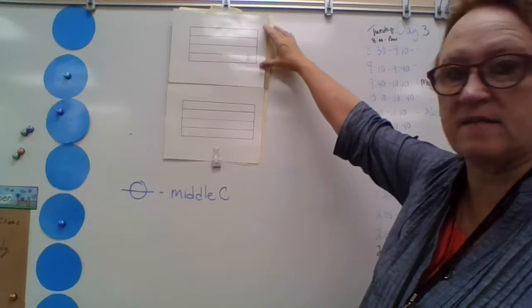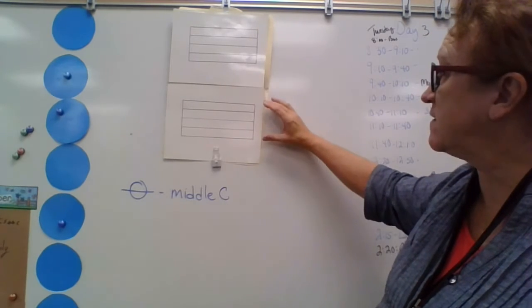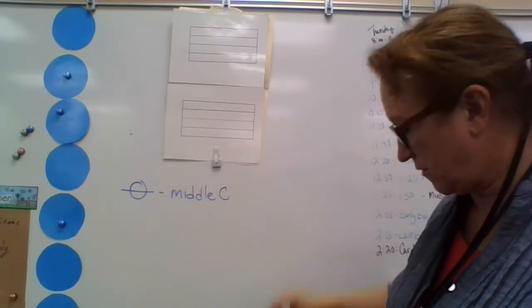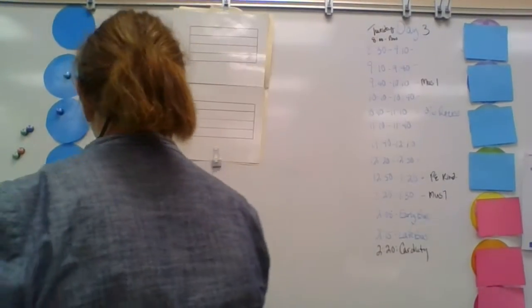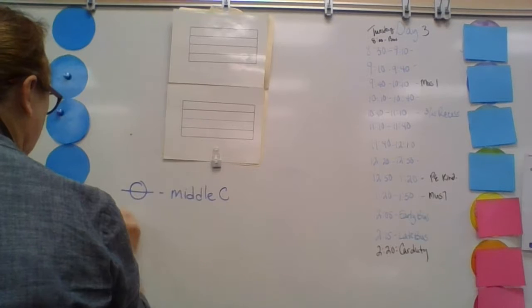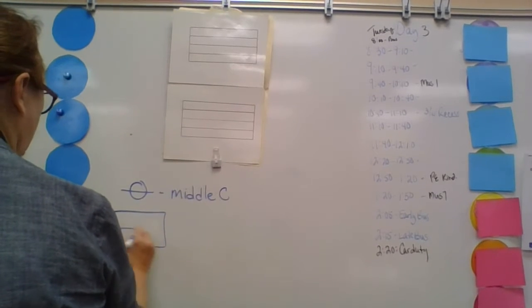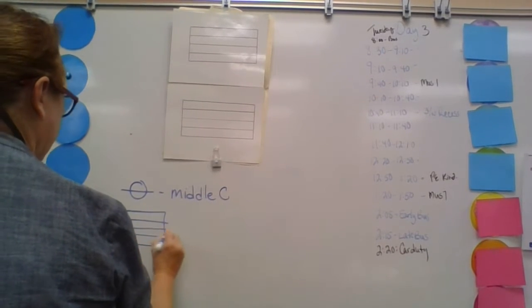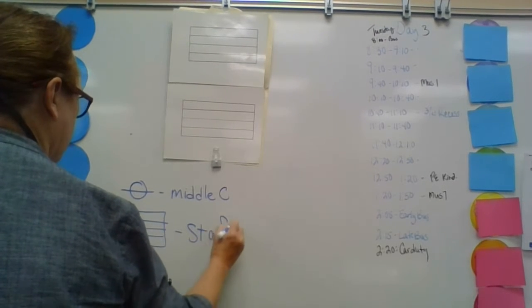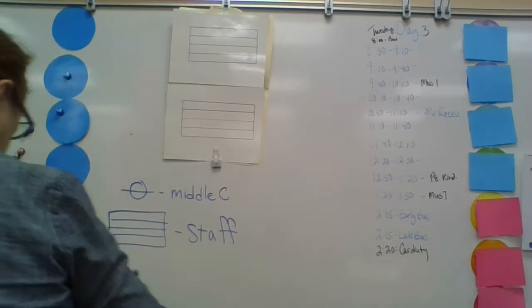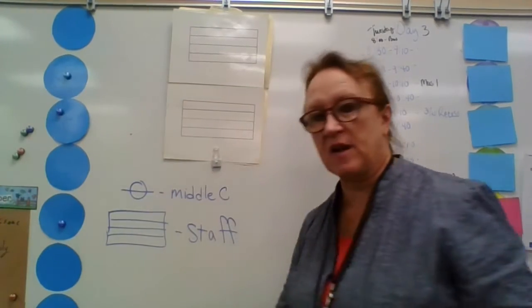And this was one side of the street. And this was another side of the street. And I'm going to write something else down. This is called a staff. We need to use our imagination a little bit now.